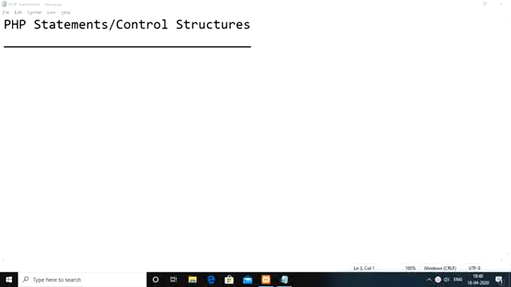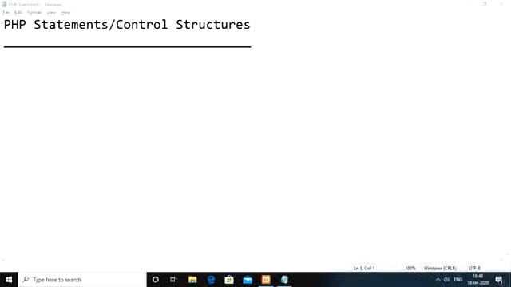But sometimes, depending upon the satisfaction of a certain condition, we need to select one set of statements or another set of statements to run. Or sometimes we need to repeatedly execute a particular sequence of statements as long as some condition is satisfied. In those cases, we need to go with control structures.